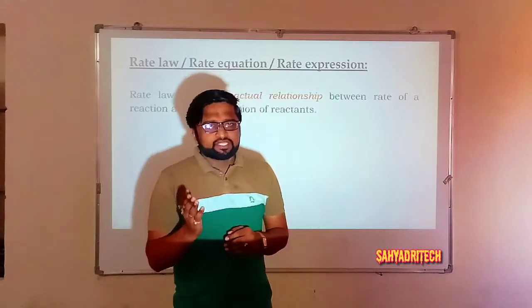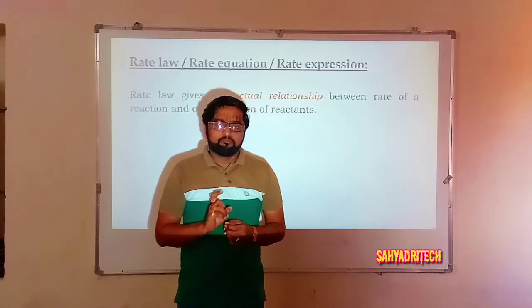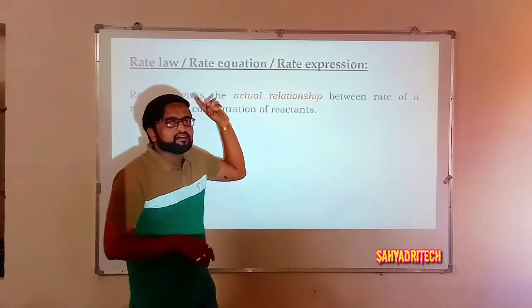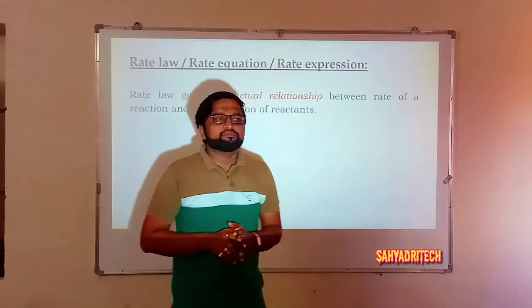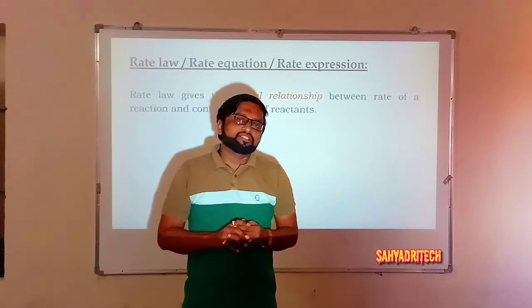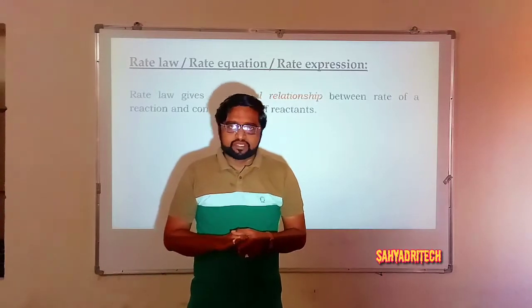Therefore, the law of mass action gives the theoretical relationship, but the rate law, rate expression, or rate equation gives the actual, practical relationship between the rate of a reaction and the concentration of reactant species.